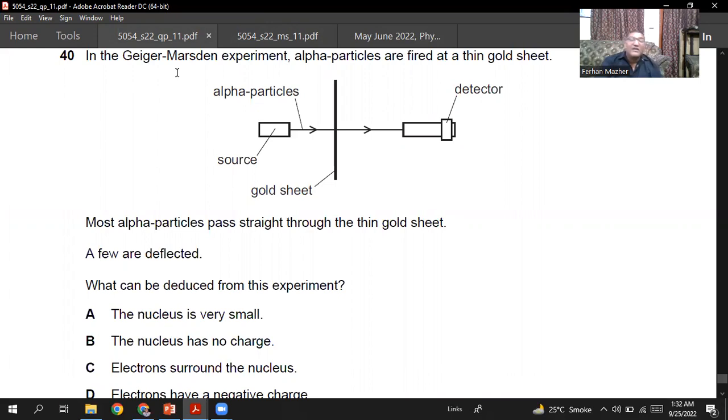From this experiment, they concluded that most of the alpha particles pass straight through the gold sheet because most of the space in the atom is empty, and there is only a small mass in the center of the atom, and that is called the nucleus. So the nucleus is very small compared to the size of the whole atom. So what they deduced is that the nucleus is very small.